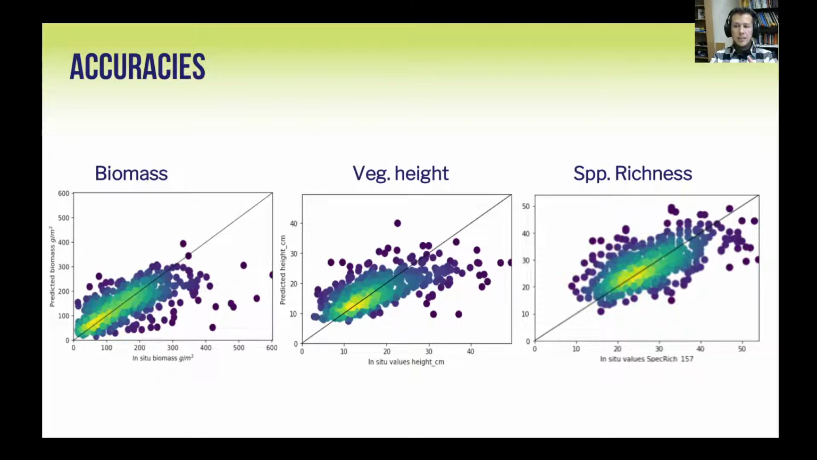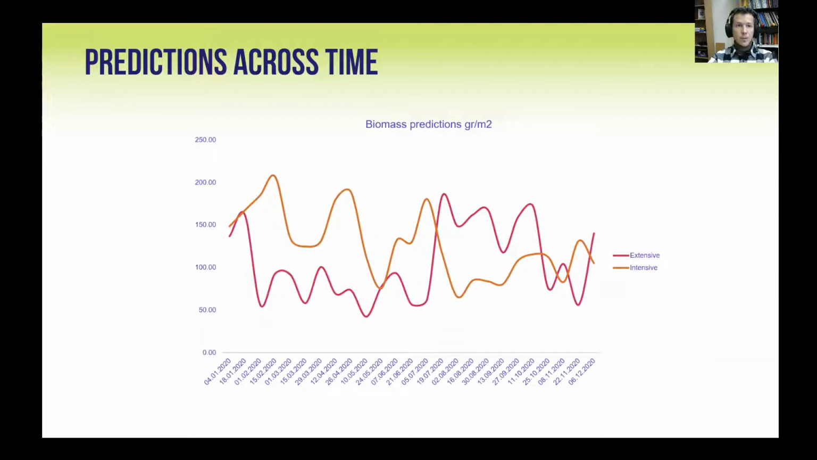Once validated, the models have been used to make predictions, for example, across time. This chart shows the amount of biomass for two example plots: extensive management and intensive management. Knowing the amount of above-ground biomass across the year has very important implications not only for productivity, but also for ecology studies, since it provides information on the availability of food and habitat for several organisms across the year.